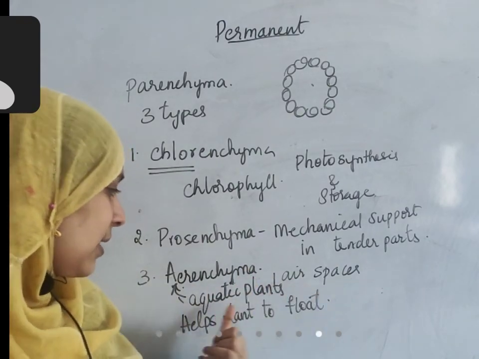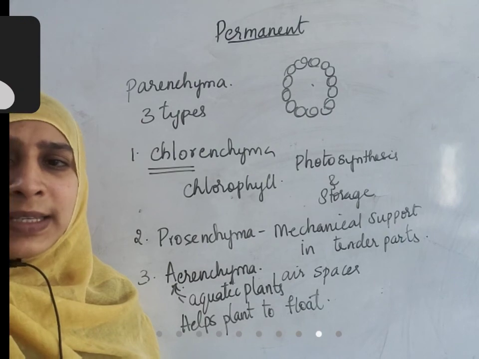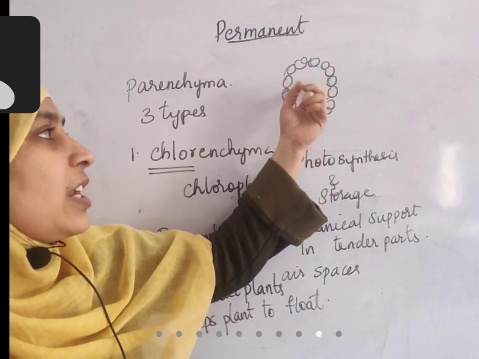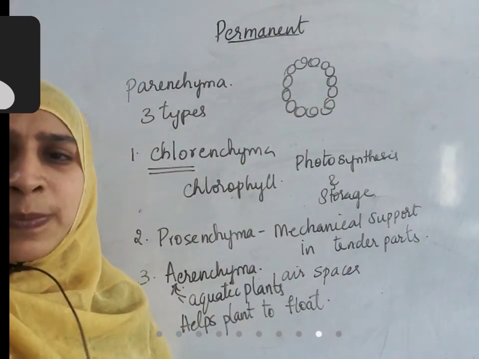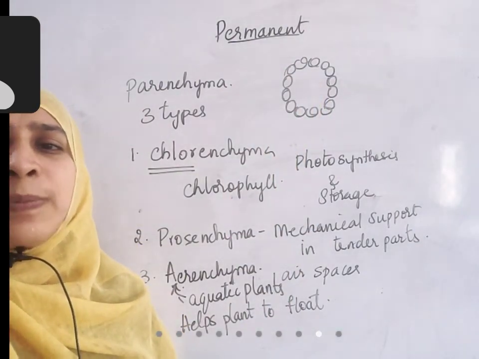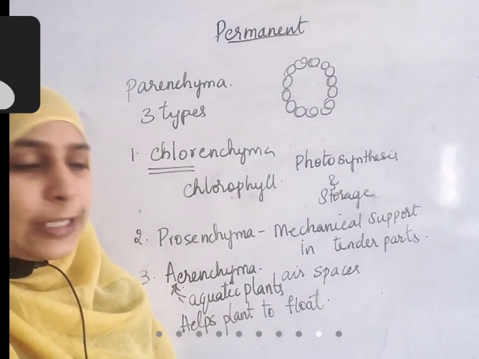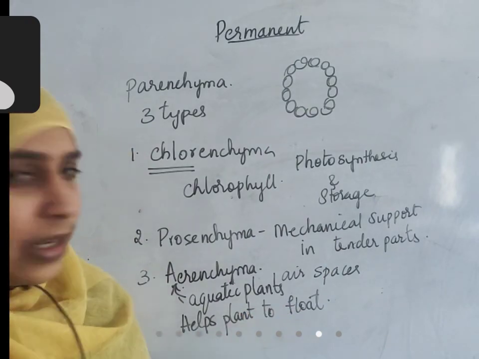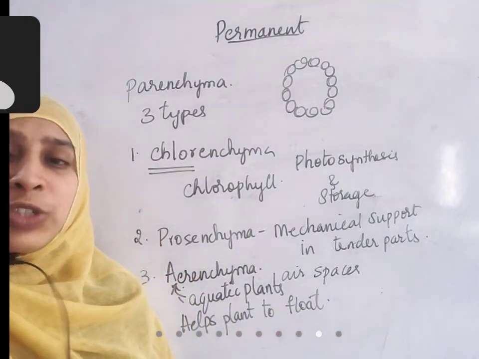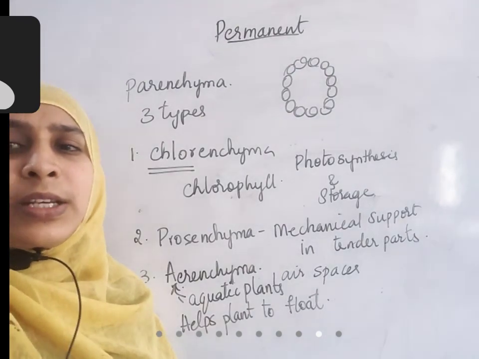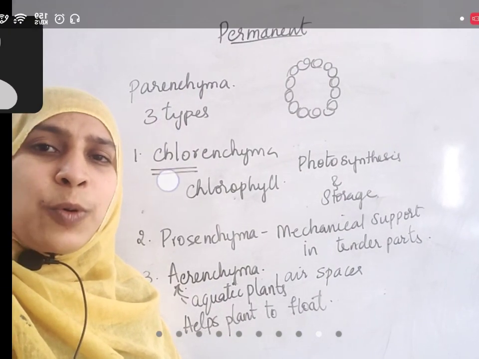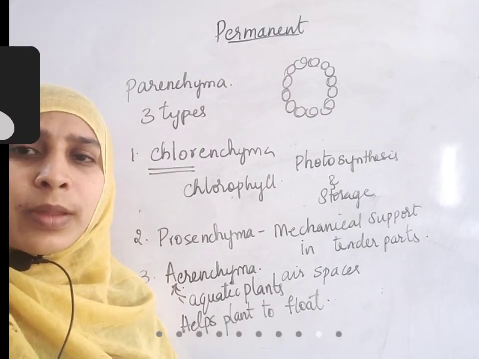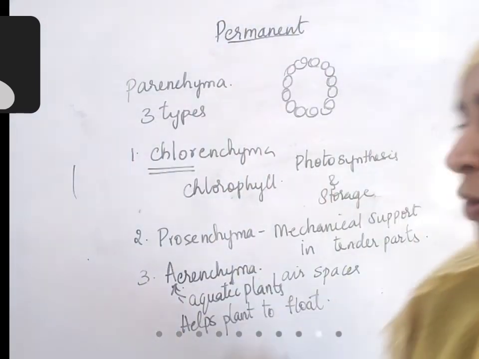Aerenchyma are air spaces that are present in the aquatic plants. Aerenchyma is the tissue which has air spaces. See, the cells will be arranged far apart like this, in between there will be large air space. So the advantage is it helps the aquatic plants to float easily. So aquatic plants float because of air spaces. So all aquatic plants which float have aerenchyma in them. Okay, right? So that is about the three types of parenchyma, children.